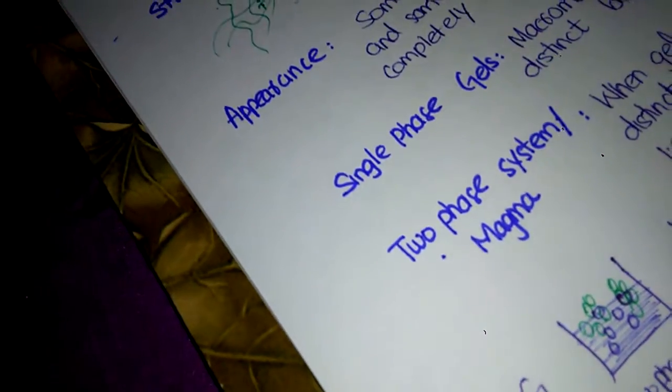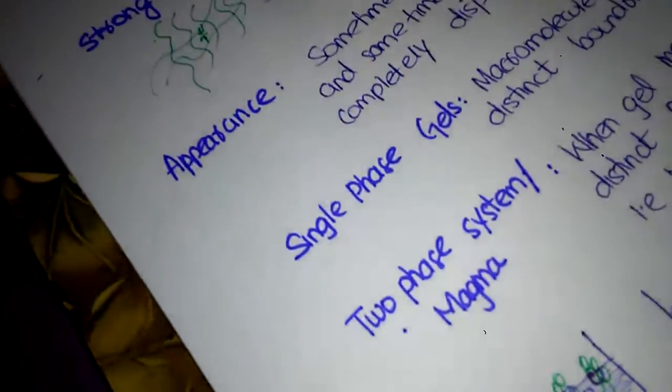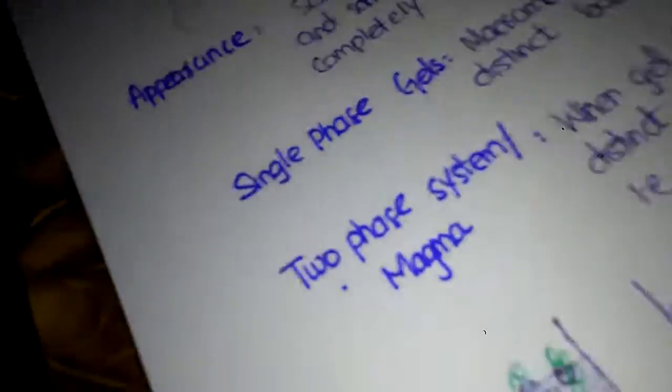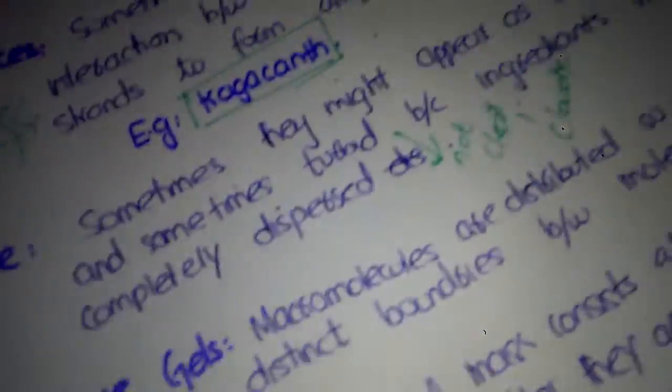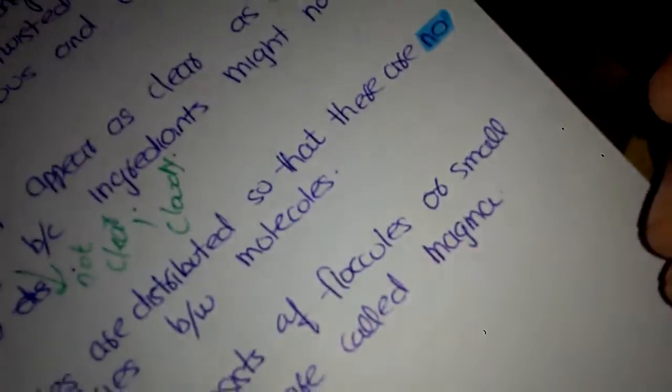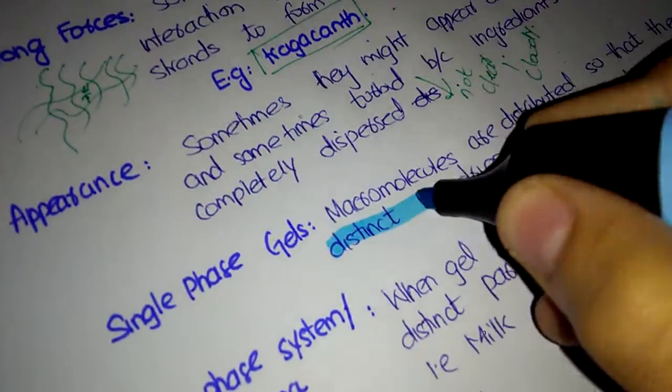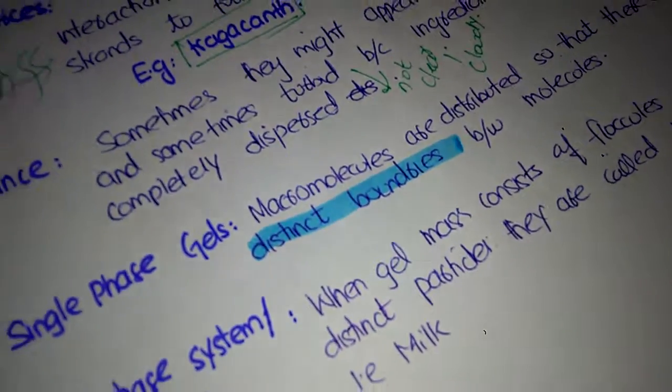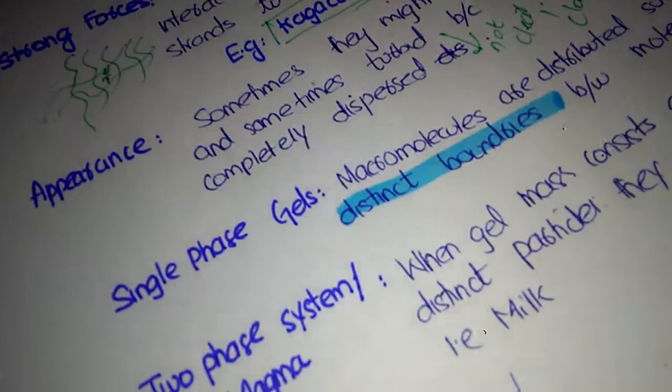Now the major difference is that in single phase systems there are no distinct boundaries, and in two-phase systems there are distinct boundaries.